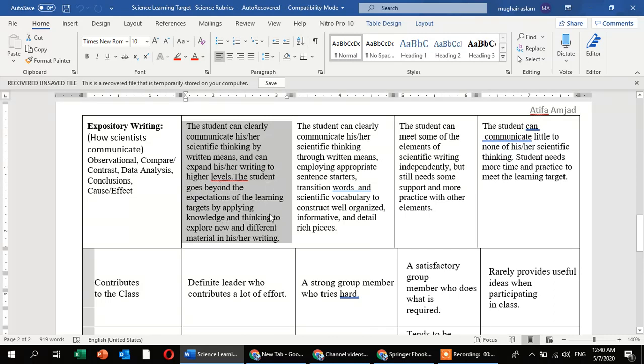You go beyond the expectation of the learning targets by applying knowledge and thinking to explore new, different materials in your writing. Your writing looks like you are making something new. You are doing something new. You are making your own idea. And if you are making a presentation video or some presentation in front of the class, then your presentation skills and your ideas make the audience feel that you are making a big, great, unique idea in your scientific project. Now it's the same as in the others.